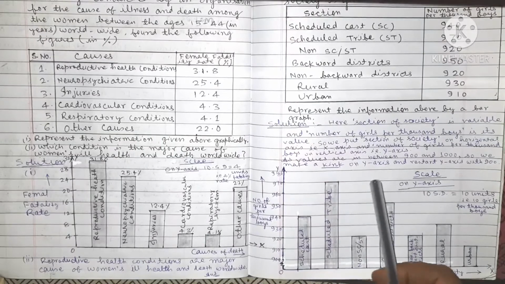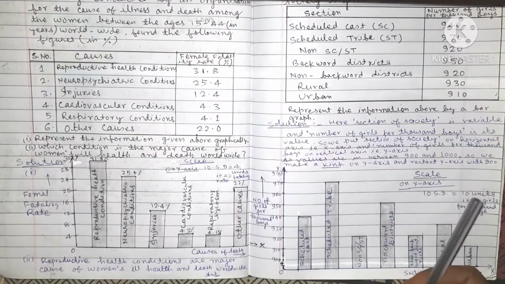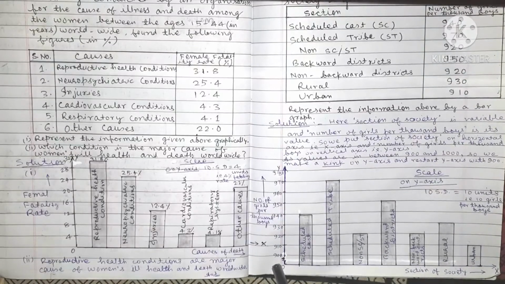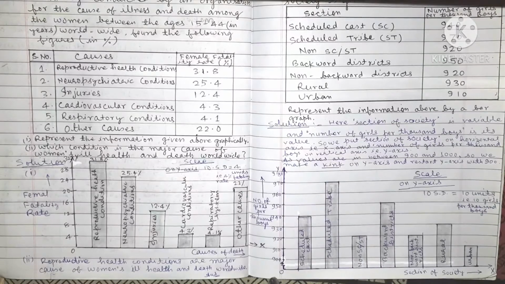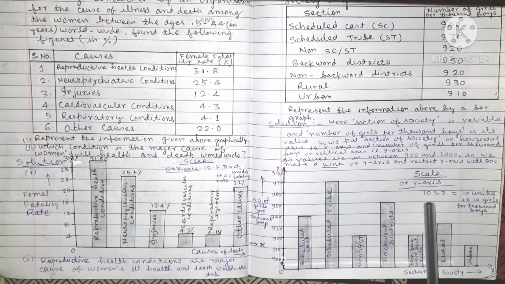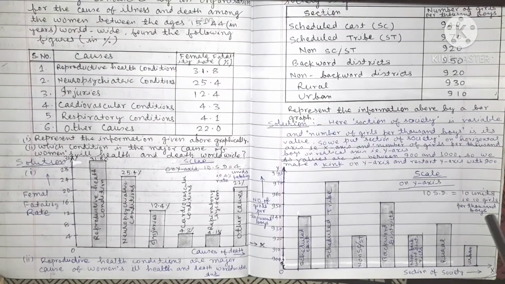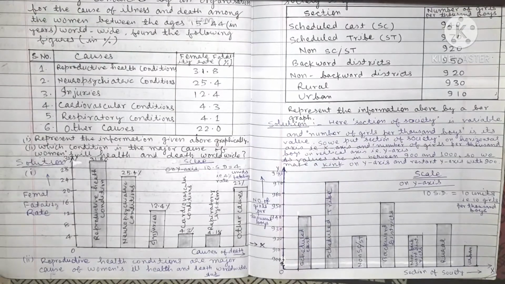As values are between 900 and 1000, we make a kink on the y-axis and restart the y-axis with 900. Scale of this bar graph: on the y-axis, 1 big division on graph paper, that is 10 small divisions, equals 10 units, that is 10 girls per 1000 boys.